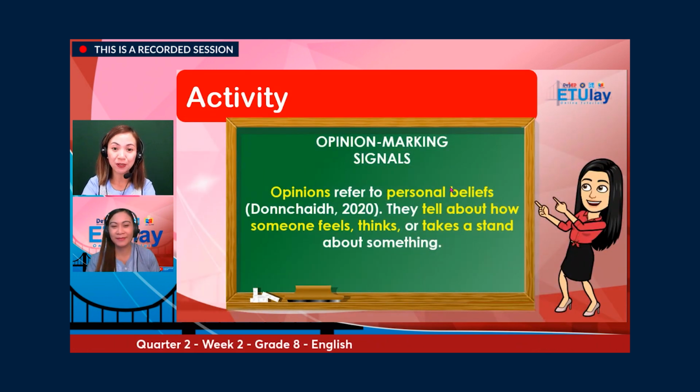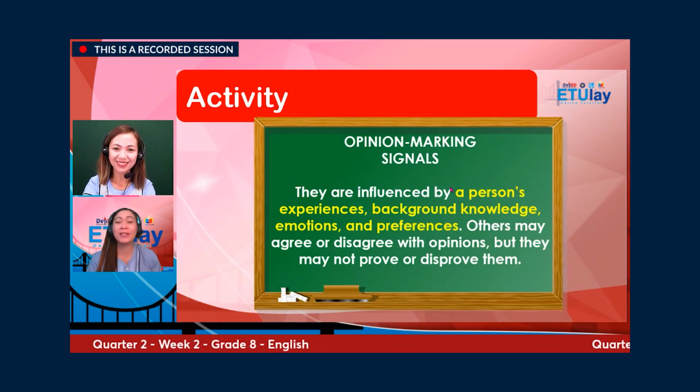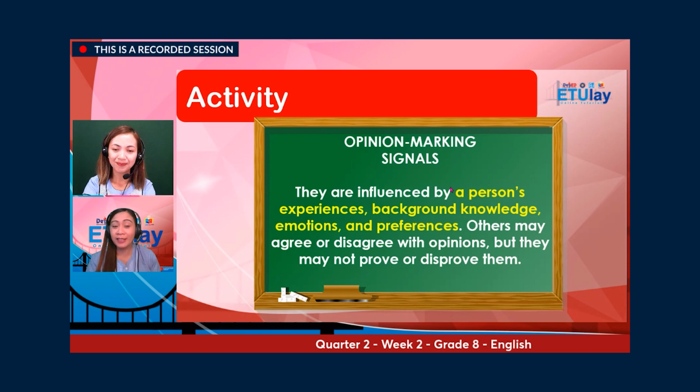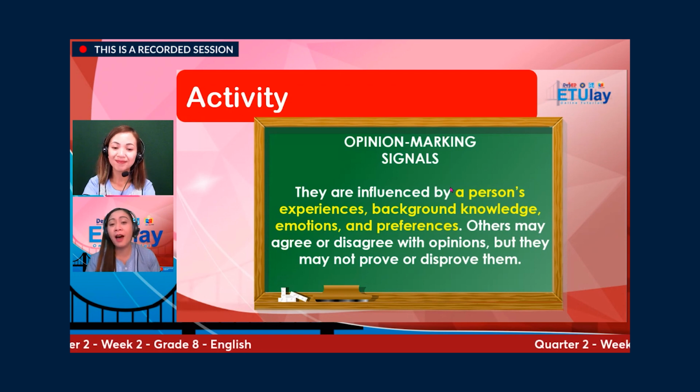Opinions refer to personal beliefs, according to Don Chide of 2020. They tell about how someone feels, thinks, or takes a stand about something. And of course, when we talk about opinion marking signals, they are influenced by a person's experiences, background knowledge, emotions, and preferences. Others may agree or disagree with opinions, but they may not prove or disprove them.